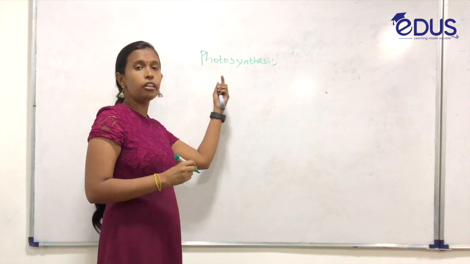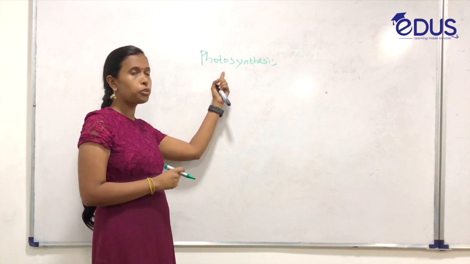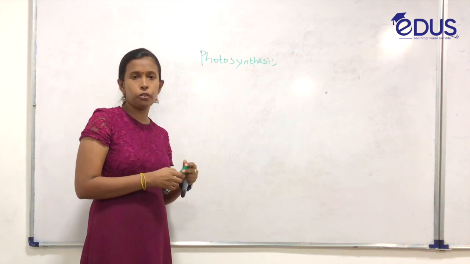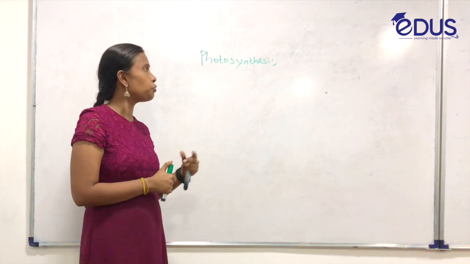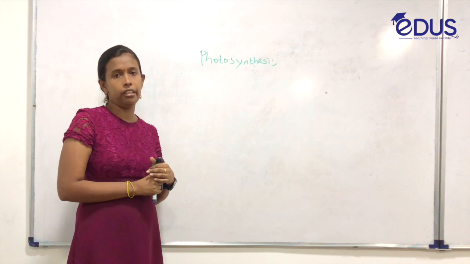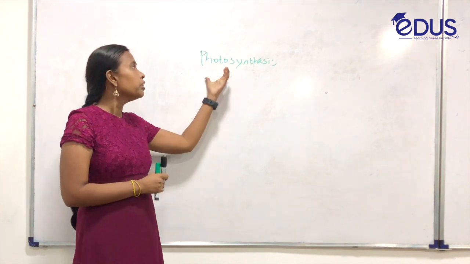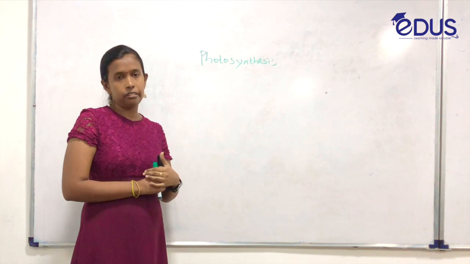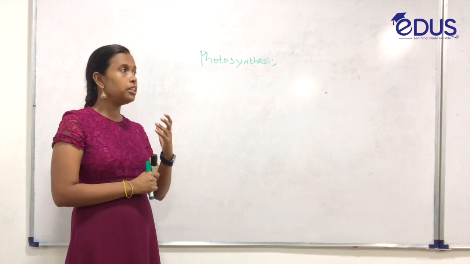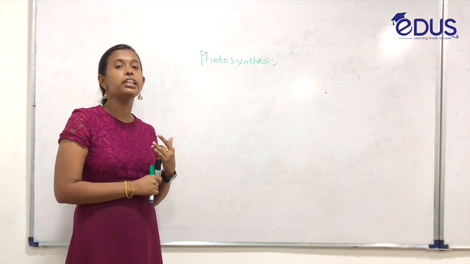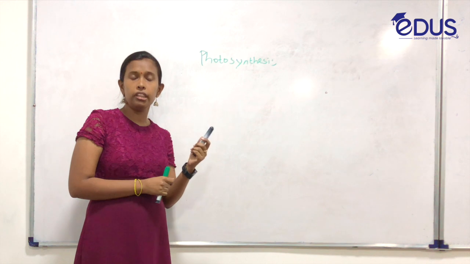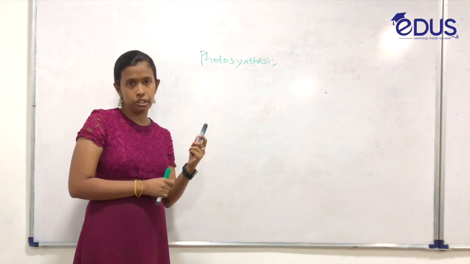Here you can see two words: one is photo and the other is synthesis. What do you mean by photo? Photo is the light, and synthesis is making. So photosynthesis, which takes place especially in plants, is the making of food using the light energy.